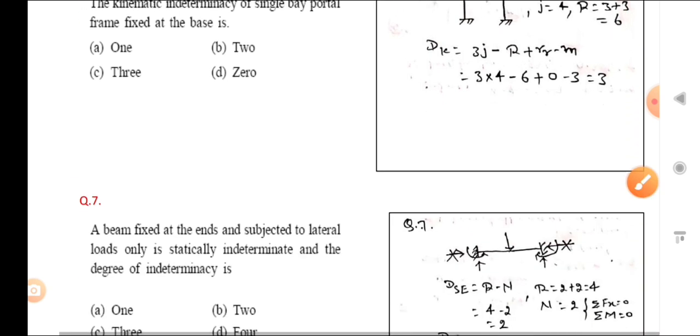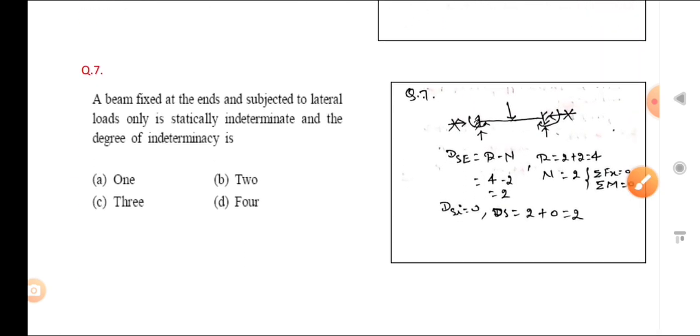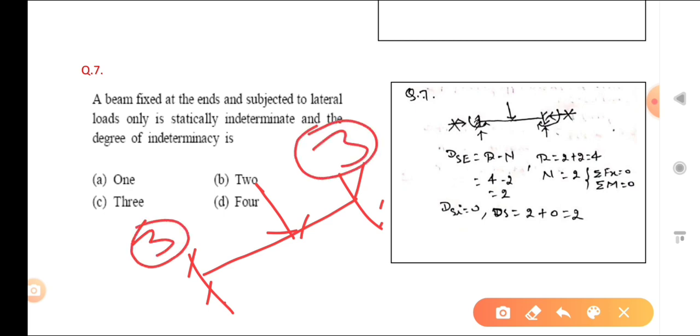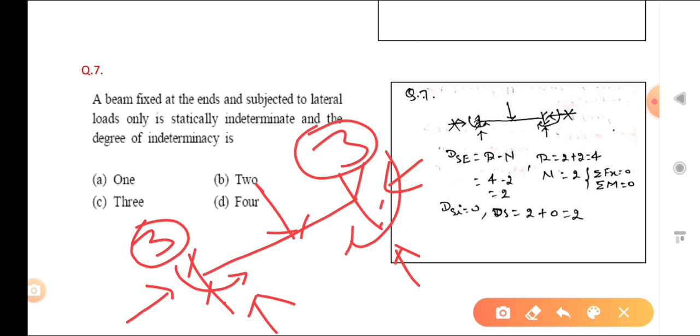Okay, so now the next problem: a fixed beam at the ends and subjected to lateral loads only is statically indeterminate and the degree of indeterminacy is... Okay, so you can see that a beam is given and lateral loads are there. Generally, when rigid joints are there, 3 reactions are there, but now you can see that lateral loads are only there, so the maximum reactions are like that for a rigid joint, but there is no force in the horizontal direction.